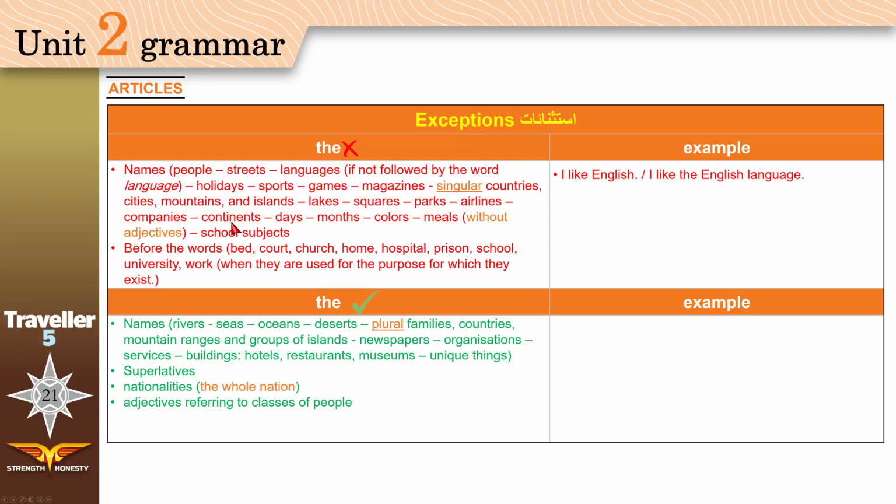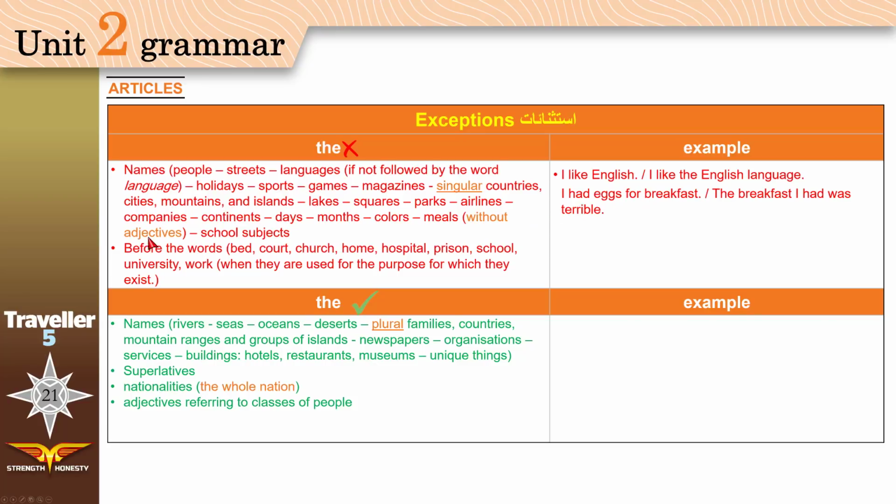Continents like Asia, Europe, Africa, North America. Days, I'll see you on Monday. Months, in October. Colors, I like green, red. Meals without adjectives. What do we mean by this? I had eggs for breakfast. No the.